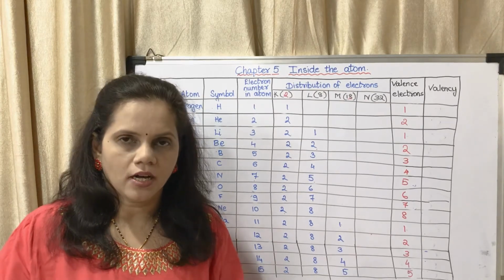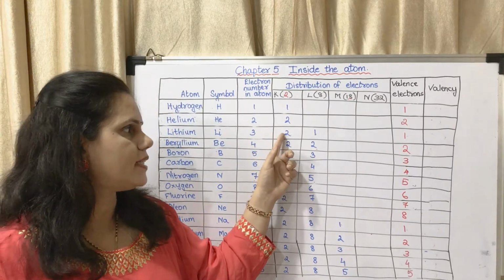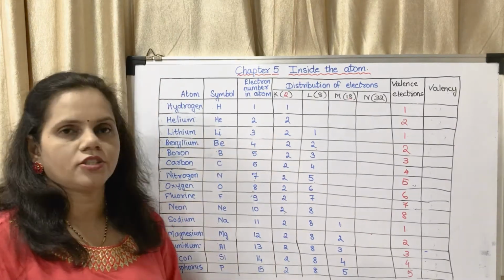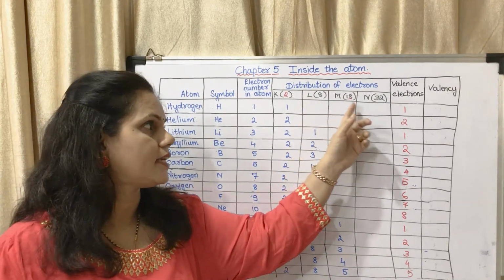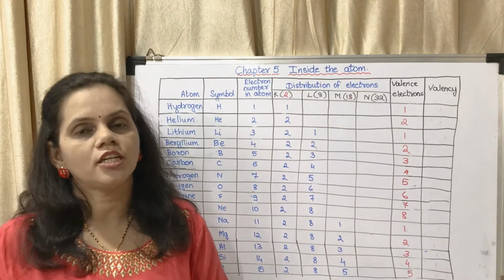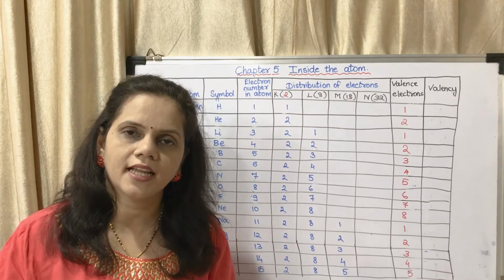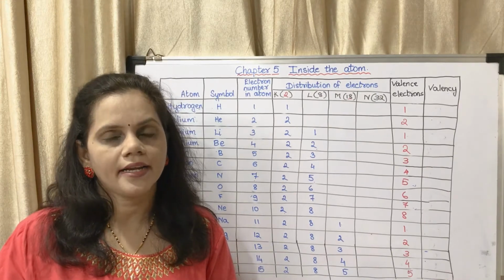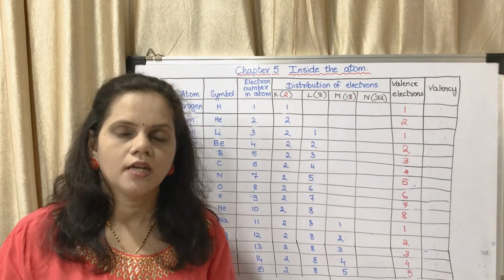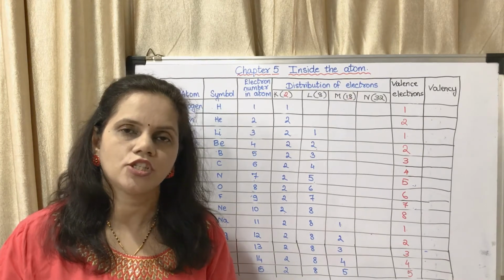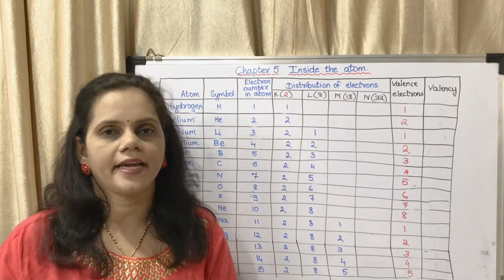Because 8 is a magical number for the elements from lithium onwards. If it is the K shell, 2 is the magic number. For the L, M and N shells, the magic number is 8. I repeat, the magic number for the K shell is 2. The magic number for L, M, N is 8.